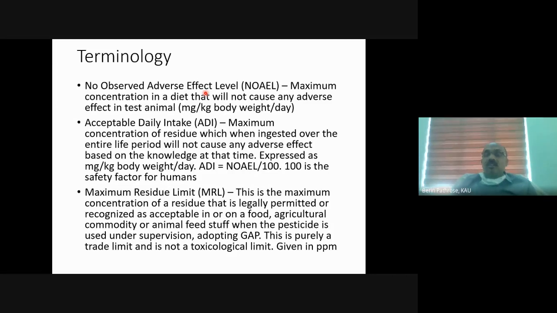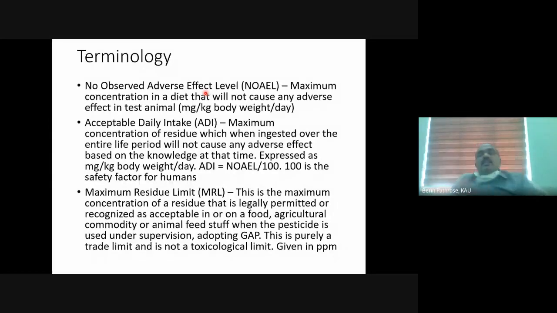So if we need to get registration, we should test this chemical in different parts of the country. We should grow tomato in all the different regions of the country, and according to all the recommended practices, that is good agricultural practices, we spray the pesticide, harvest the produce after the period, and check the pesticide residues.